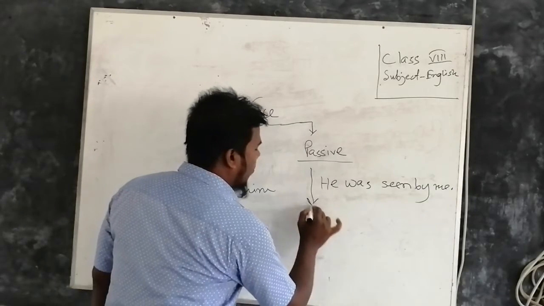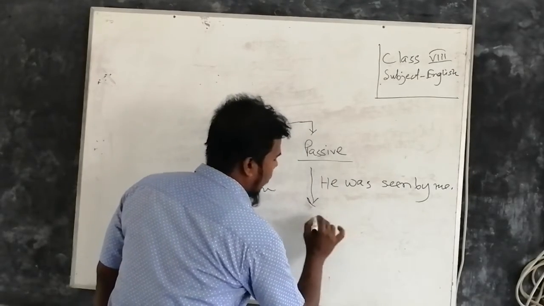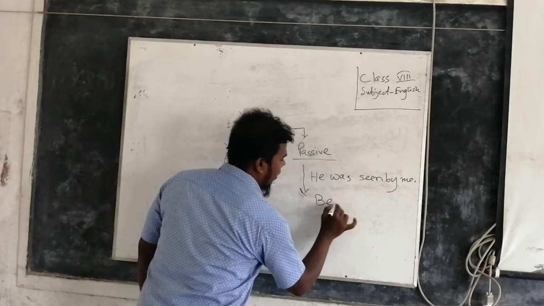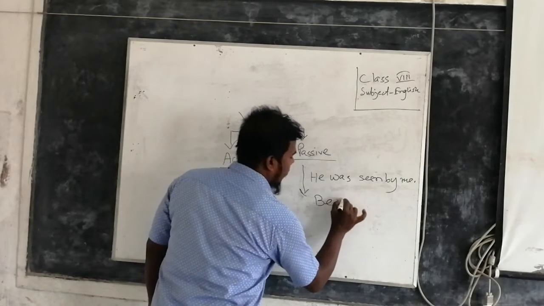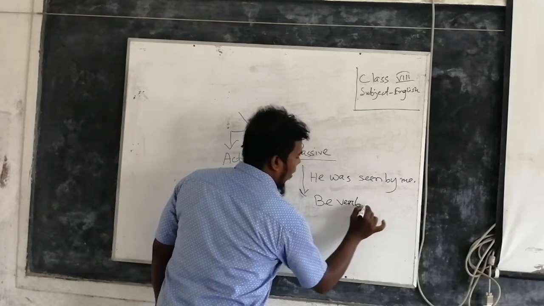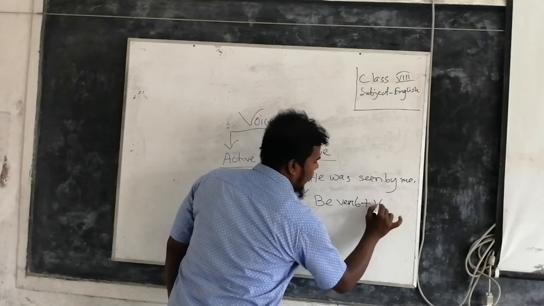If we try to know passive voice, we know that it is be verb plus V3.